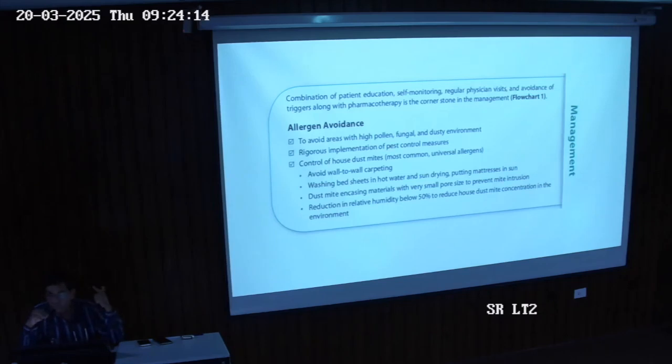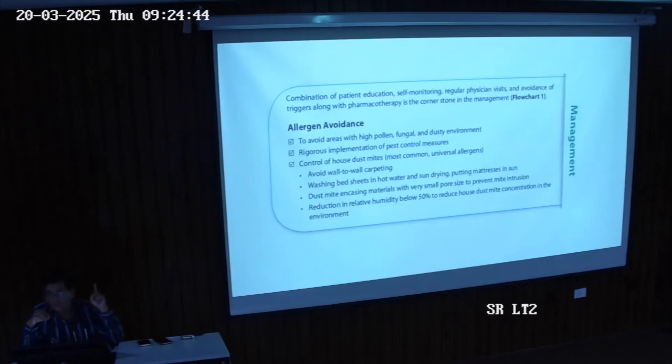So the first important part is avoiding allergens, because if you are not avoiding them again and again, they are triggers. You can take Montelukast, you can take cetirizine, whatever you want to take. But if you are living in an environment that is triggering you again and again with a particular type of allergen, you will take medicines and cover up symptomatically. But if you do not avoid allergens, you will not get completely cured. So allergen avoidance is the most important part.